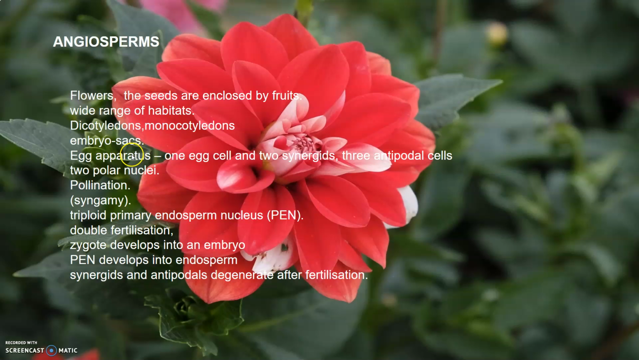Each embryo sac has a 3-celled egg apparatus. Out of this, one is the egg cell and 2 are synergids. Three antipodal cells are there, and 2 polar nuclei. Now the polar nuclei fuse to form a diploid secondary nucleus.